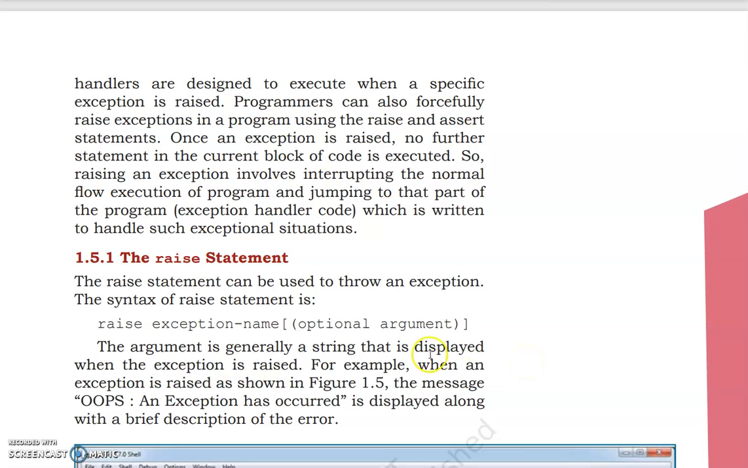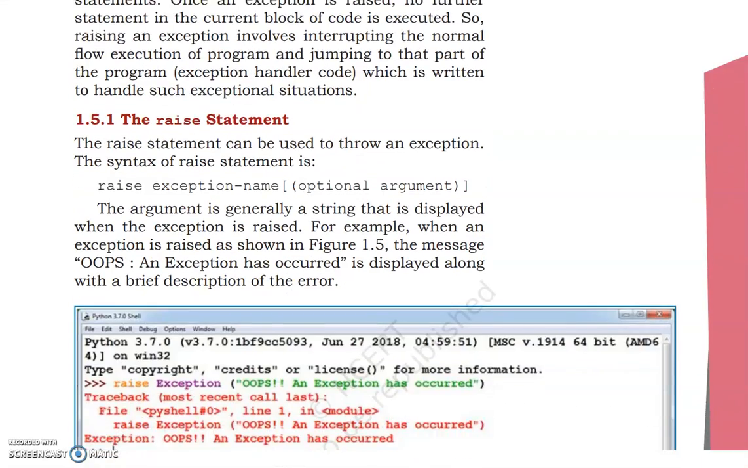So let us see the first one, the raise statement. Now observe, can you see how it is written? It is written in lowercase. It is a keyword and the syntax for it is in lowercase. So do not write R in capital letters, that is in uppercase, or the whole of it. It works only in lowercase. Now look at the syntax also. Raise exception, then the name, and then optional argument. We will see how it looks like in an example.